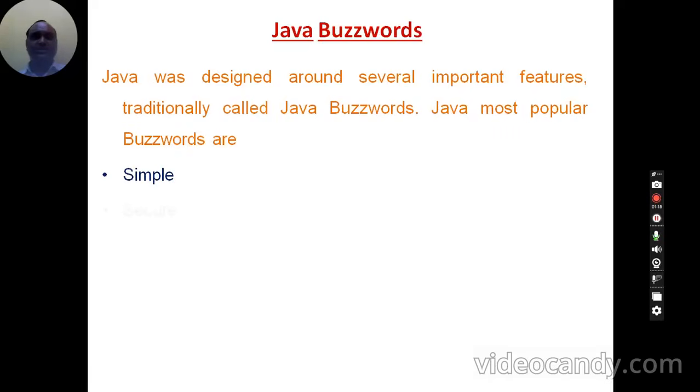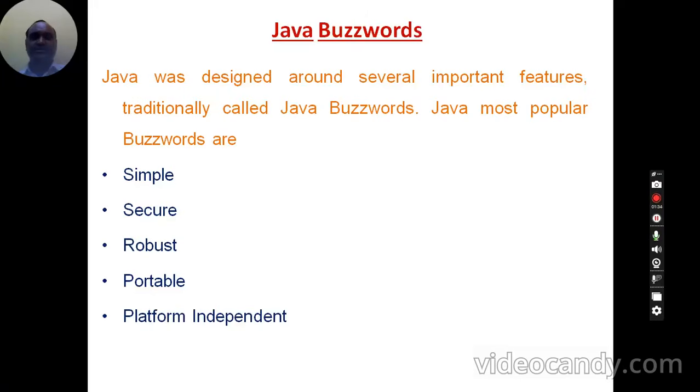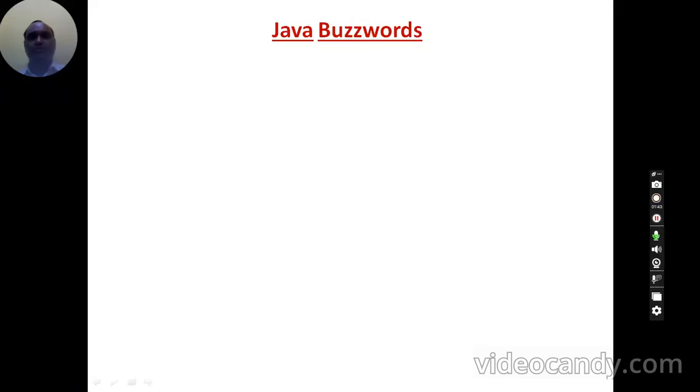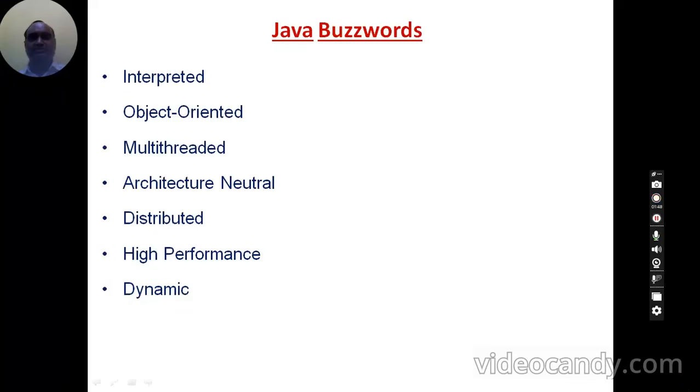The first buzzword is simple. Java is a simple language. Second, Java is a secured language. Third, Java is a robust language. Fourth, Java is a portable language. Then Java is a platform independent language. Java is an interpreted language. Java is an object oriented programming language. And Java is a multi-threaded programming language.